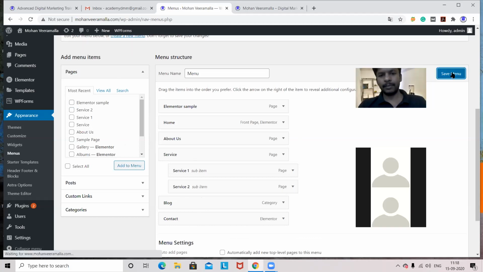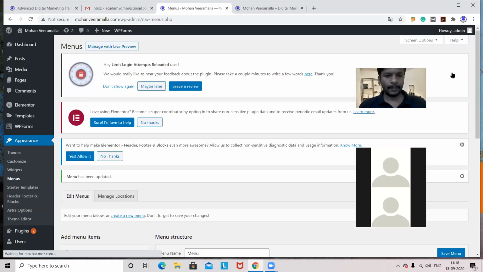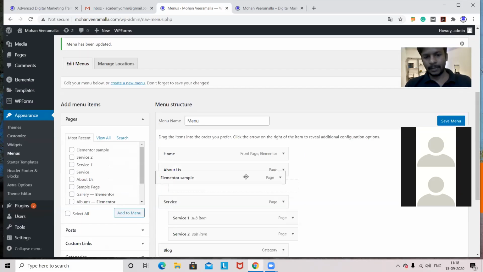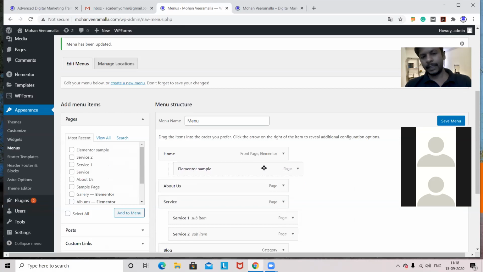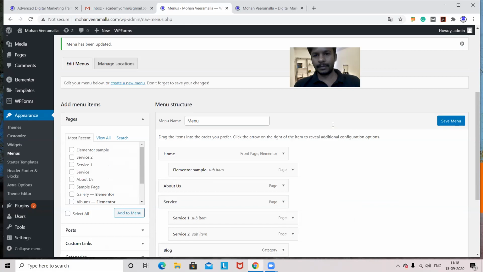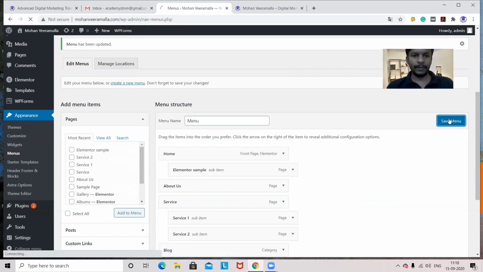Or if you want to show it as a sub menu, you can also do that. We know how to do a sub menu also. Whichever item you want to show it under, you just have to make it under it. For example, I want to show under Home, then you have to drag it to the right-hand side and just drop it. When I'm dragging to the right-hand side, you can see some dashes in the background. That is the symbol of a sub menu. If you drop there, then automatically this Elementor sample page will become a submenu page. I'm saving this menu.